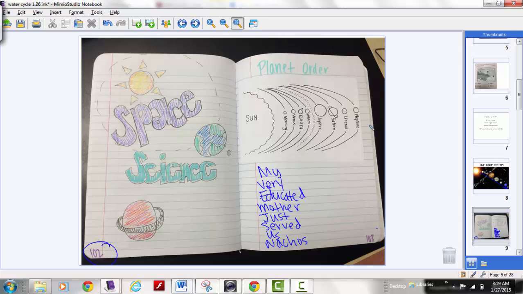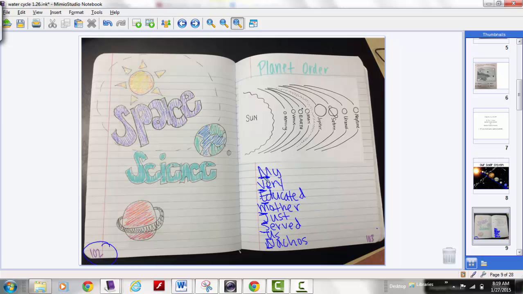you remember the order of these 8 planets. Okay, so starting from the sun, we have Mercury, Venus, Earth, Mars, Jupiter, Saturn, Uranus, Neptune. Okay, and the first letter of each one of these words represents the planets. So the M in my is for Mercury, the V in very is for Venus, the E in educated is for Earth, the M in mother is for Mars, the J in just is for Jupiter, the S in served is for Saturn, the U in us is for Uranus, and the N for nachos is for Neptune.